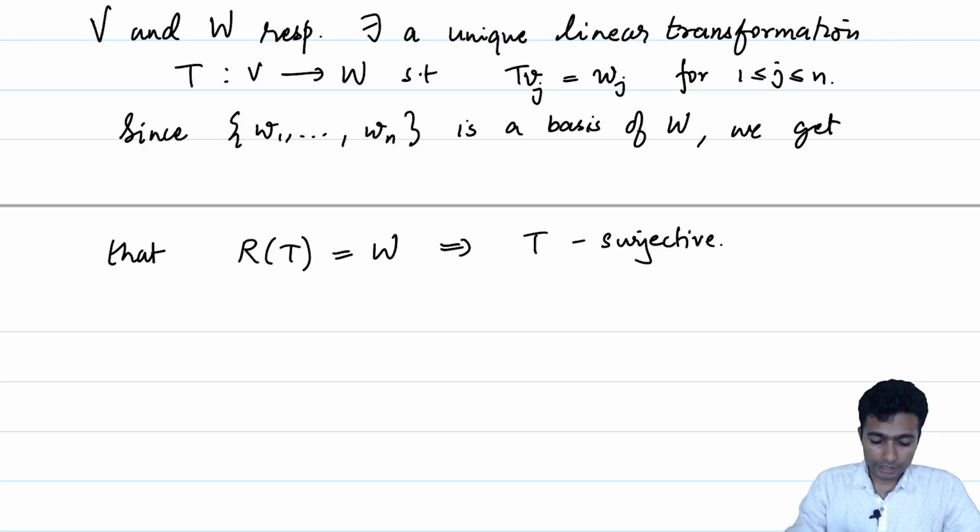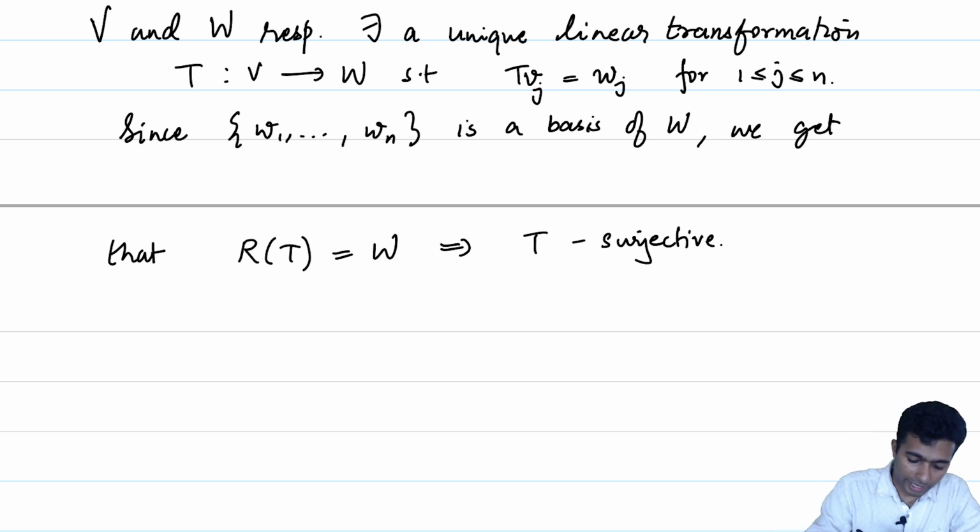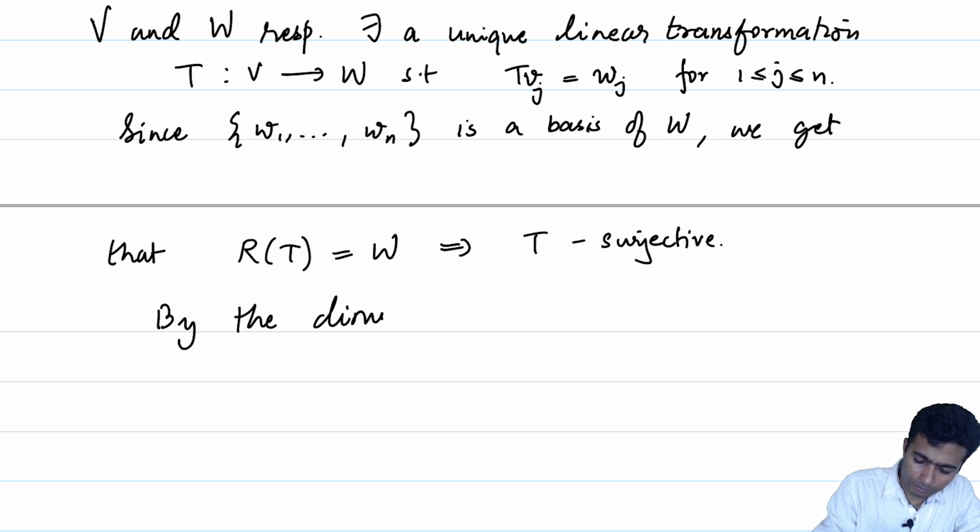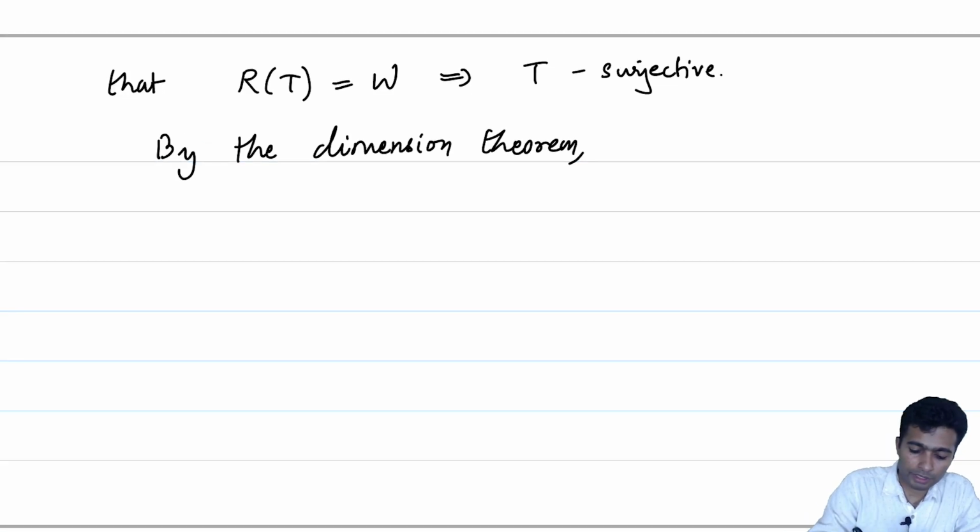So now to show the injectivity of T, we know that T is a linear transformation. Let us invoke the dimension theorem again. What do we know from the dimension theorem?